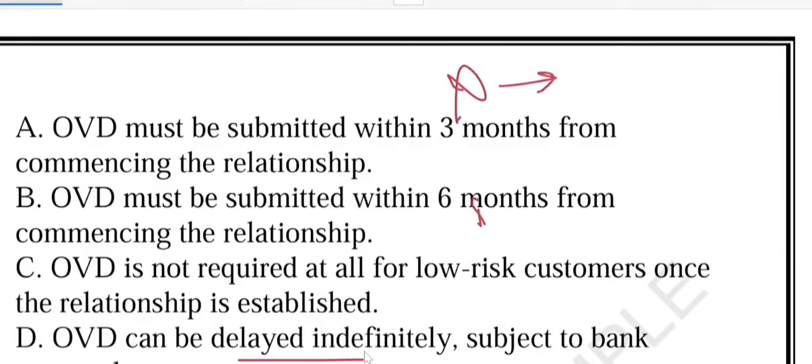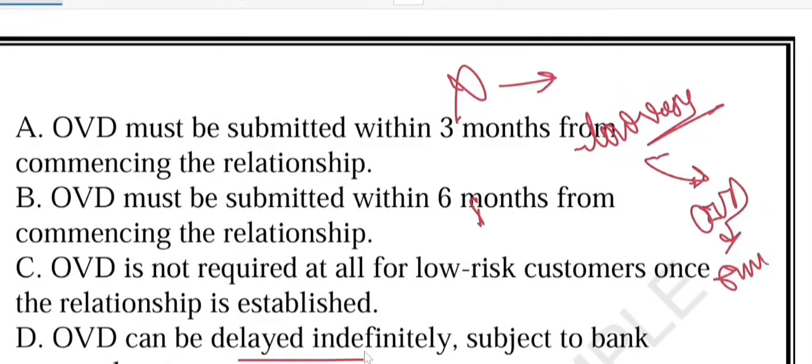What about 6 months? The rule is that if the customer is of low risk, like a salaried person opening a savings account, or someone with a small bank balance account, the bank can open the account immediately. But the customer must submit their OVD within the 6 month timeline.